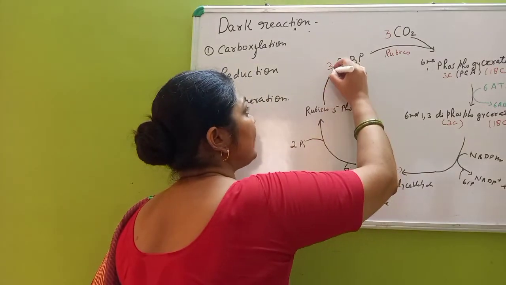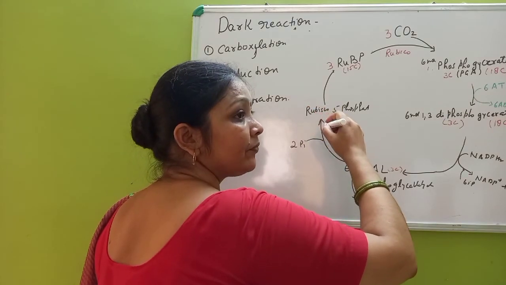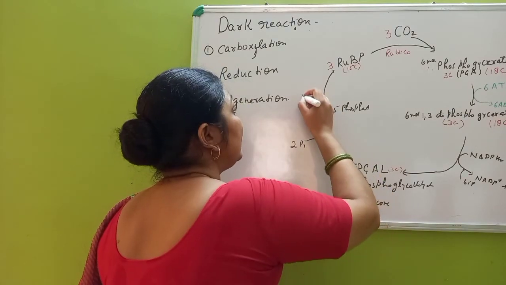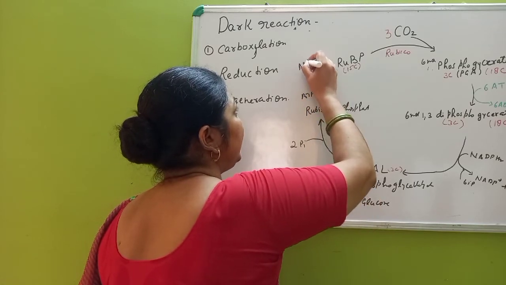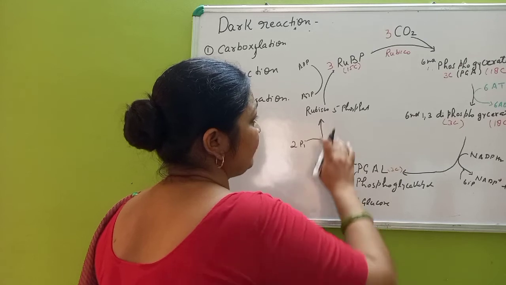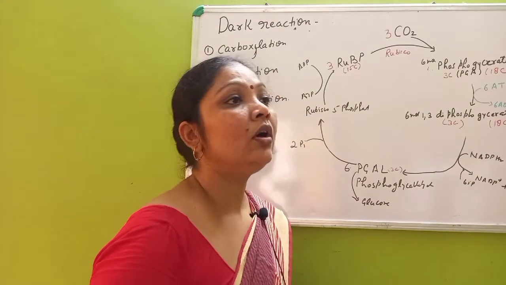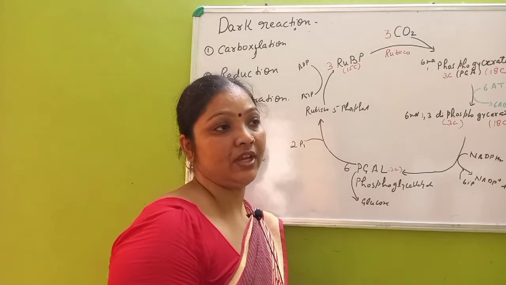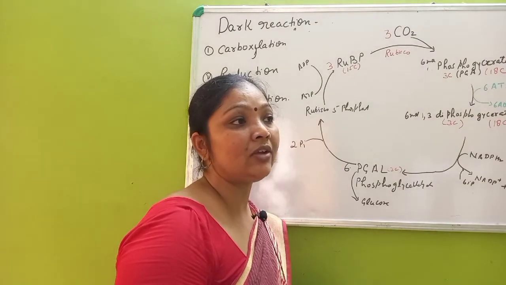And from ribulose 5-phosphate, here again ATP will convert into ADP, and this will convert into RuBP, that is ribulose bisphosphate. So this is the whole process that will go on.